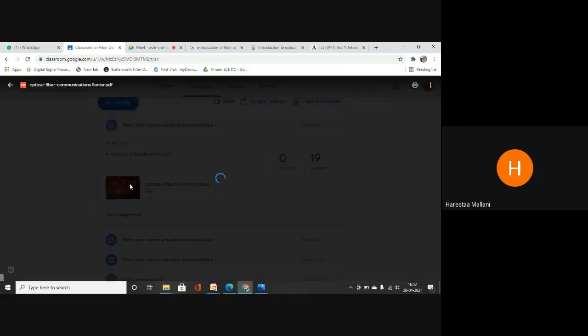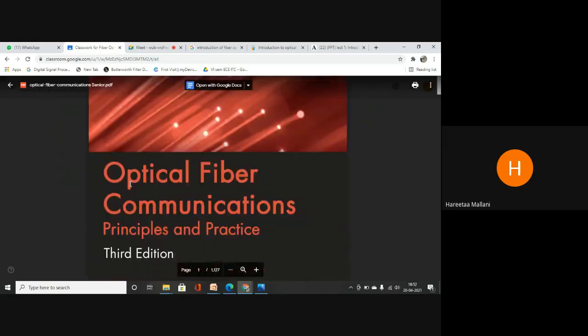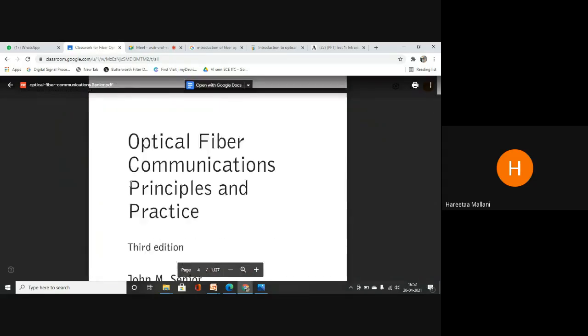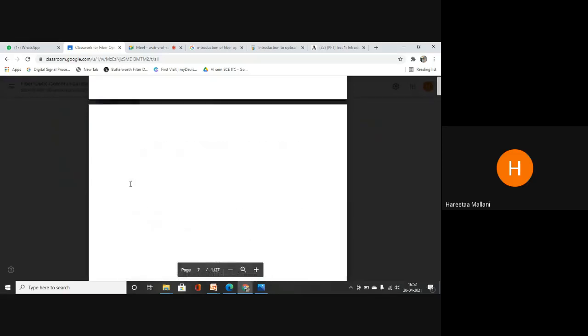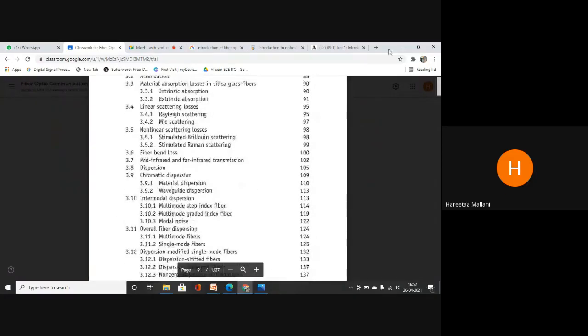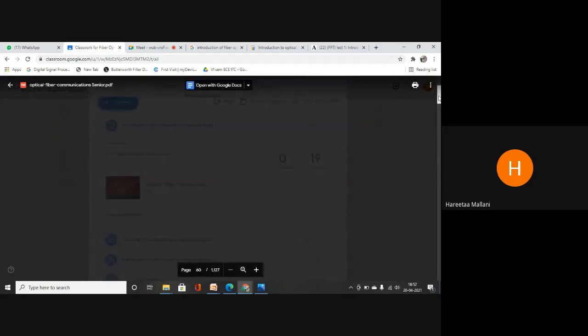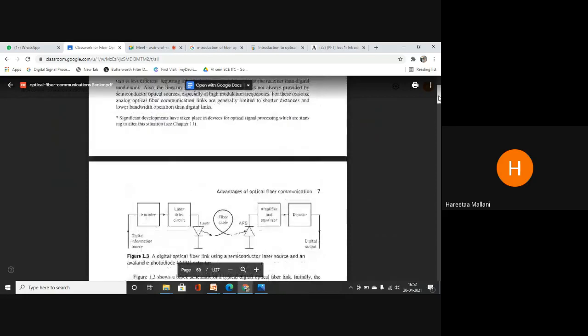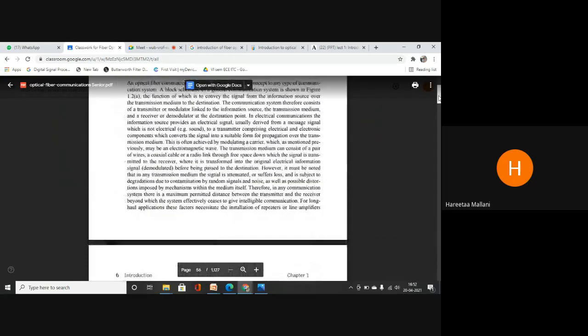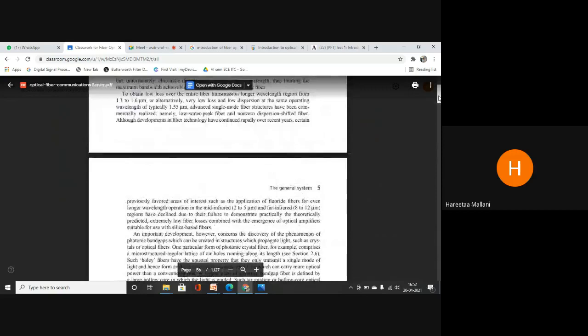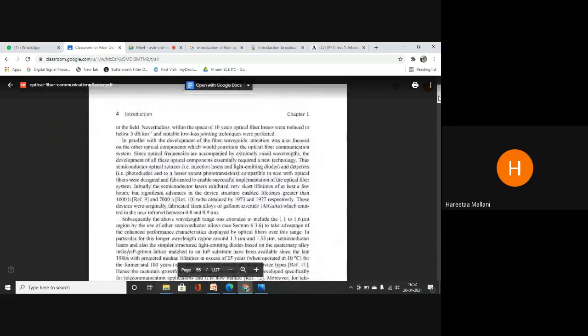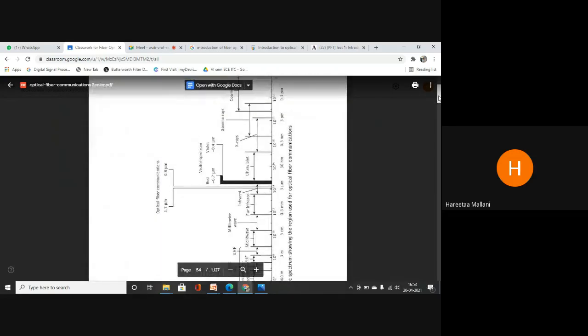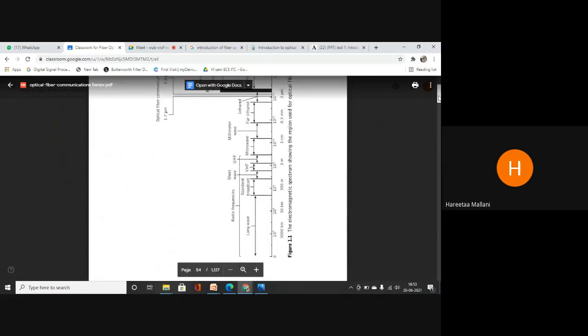Yes, a very good book of optical fiber communication, from basics to masters to PhD holders who are performing PhD in this field. They are using this book only. So it is a very, very basic book of fiber, and the language used is very easy. My notes and my presentations are generally from this book only. So you can see this frequency spectrum over here, which is given in the book also. I have opened the book.